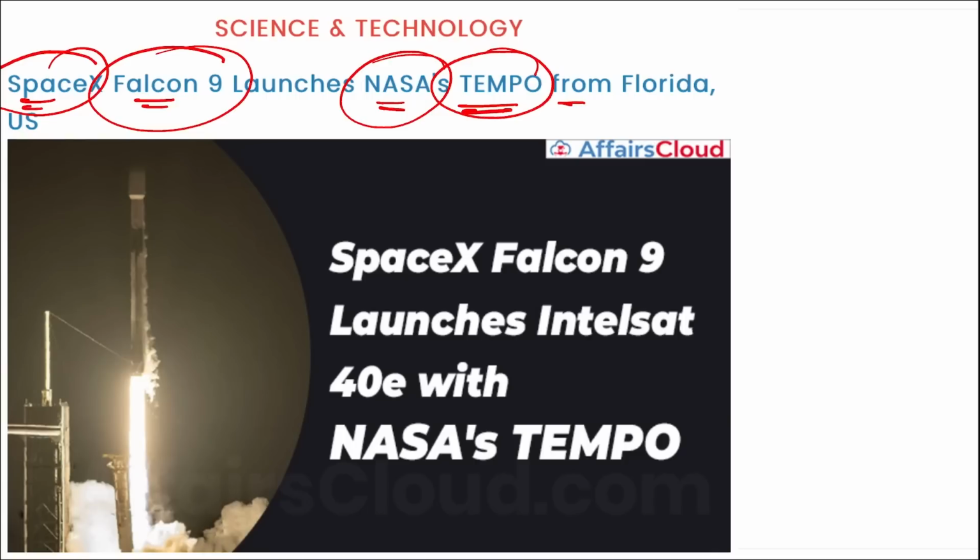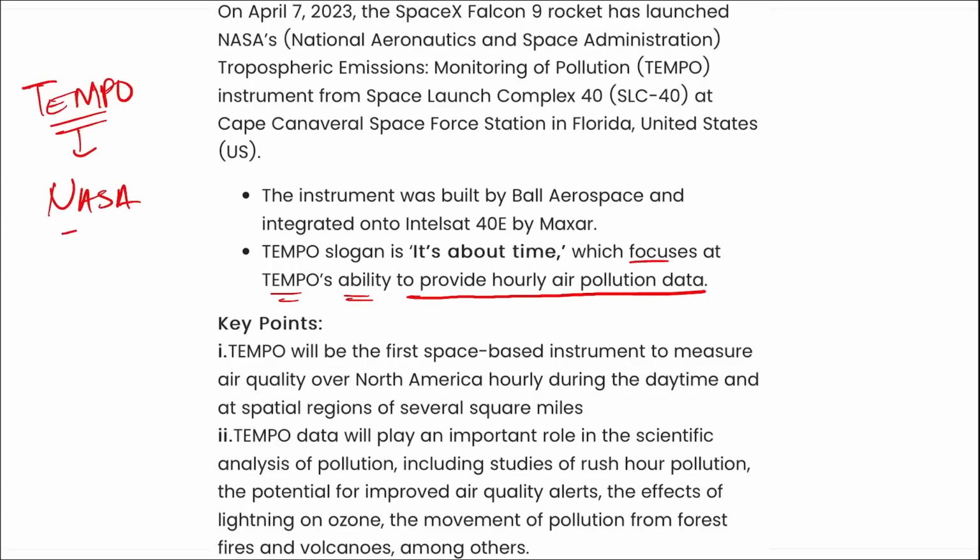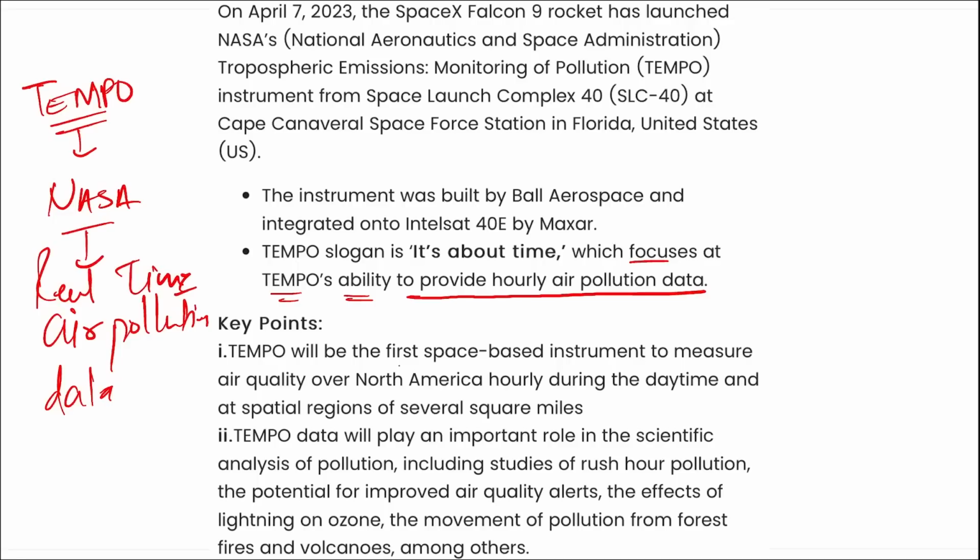Remember this TEMPO? Its slogan is "it's all about time," which focuses on TEMPO's ability to provide hourly air pollution data. So we can say this TEMPO that was launched by NASA is basically to provide real-time air pollution data. And this will be the first space-based instrument to measure the air quality over North America hourly during the daytime and spatial regions of several square miles.